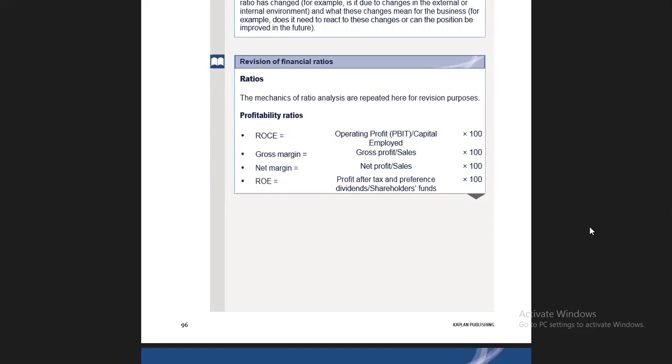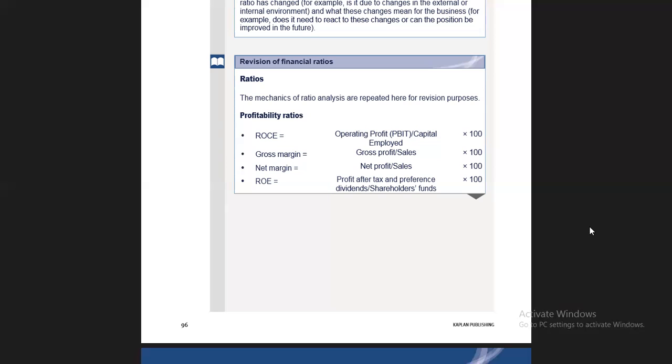Profitability ratios basically comprise return on capital employed, which means operating profit before interest and tax. Operating profit means profit before interest and tax. We are not deducting interest and tax, because that would be net profit then. Operating profit divided by capital employed into 100 gives you return on capital employed, that is, how much return you are getting on the capital which you have employed already. So the return on capital employed should be calculated by operating profit divided by capital employed into 100.